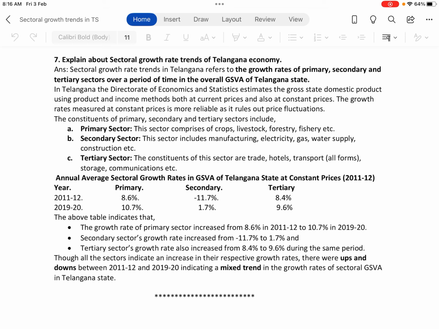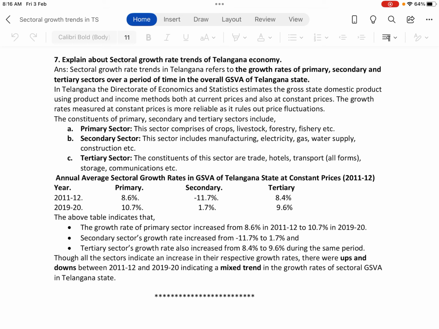Now, the above table indicates, the first point, the growth rate of primary sector increased from 8.6% in 2011-12 to 10.7% in 2019-20. Secondary sector's growth rate increased from minus 11.7% to 1.7%, and the tertiary sector's growth rate also increased from 8.4% to 9.6% during the same period.